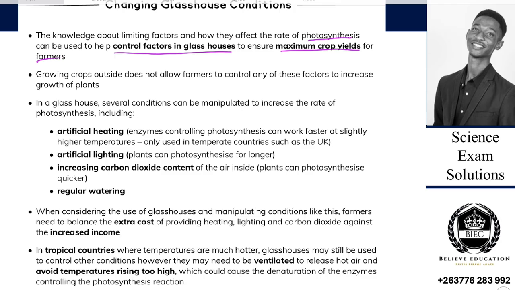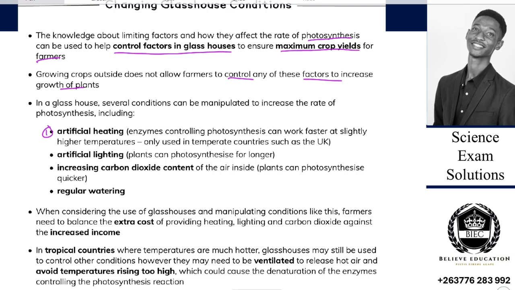That knowledge of limiting factors can help them to maximize crop yields. Growing crops outside does not allow the farmer to control any of these factors to increase the growth of plants. Is that okay? So in the greenhouse, several conditions can be manipulated to increase the rate of photosynthesis, including, number one, we can have artificial heating.